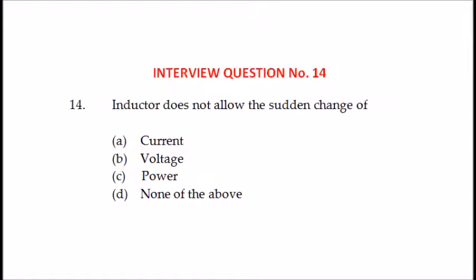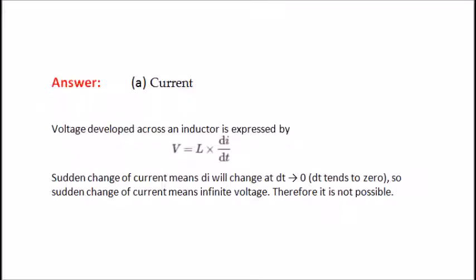14th question. Inductor does not allow the sudden change of, the options are current, voltage, power, none of the above. The answer is current. Why? Because the voltage developed across an inductor is expressed by V = L di/dt. Sudden change of current means di changes in dt at the rate of 0. So sudden change of current means infinite voltage. Therefore, it is not possible.